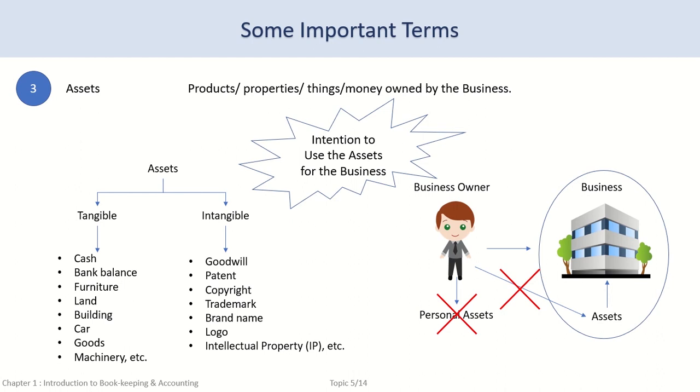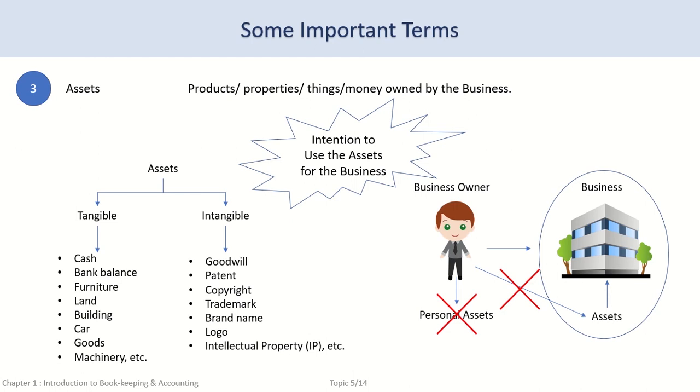For example, in case of a furniture dealer, furniture is his goods as the dealer intends to sell all the furniture in his showroom. However, he does not intend to sell the table and chair at the billing counter, but intends to use them for carrying on his business. In this case, the table and chair at the billing counter are not his goods, but his assets.